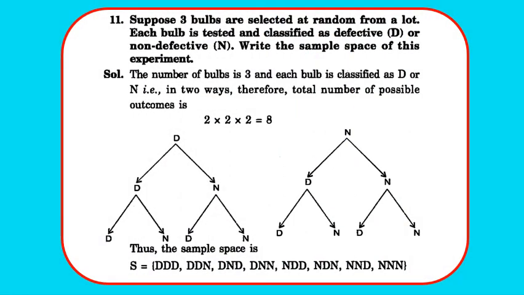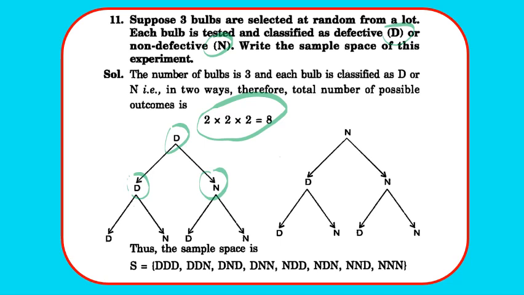Moving to question 11. Suppose 3 bulbs are selected at random from a lot. Each bulb is tested and classified as defective or non-defective. Write the sample space of this experiment. Now the number of bulbs is 3 and each bulb is classified as D or N. So total possible outcomes will be 2 times 2 times 2, that is 8. Now with defective we can have defective or non-defective.